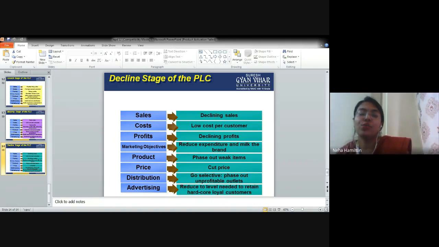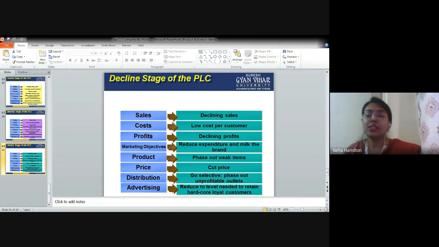Advertising: reduce it to the level needed to retain the hardcore loyal customers. You keep it at a bare minimum level, where you can keep up with the loyal customers that you have, right? So that is called the decline stage of the PLC. After the decline stage, you are finally extinguished from the market. You are gone from the market.